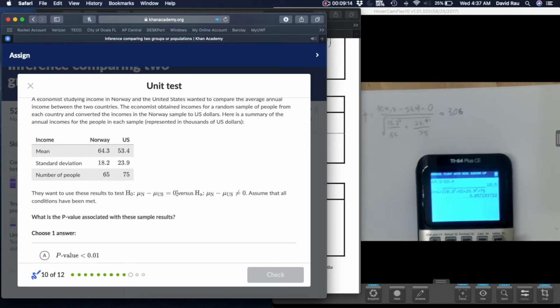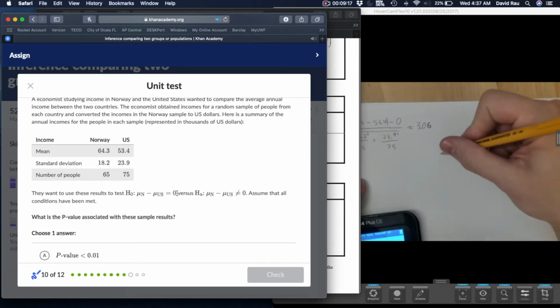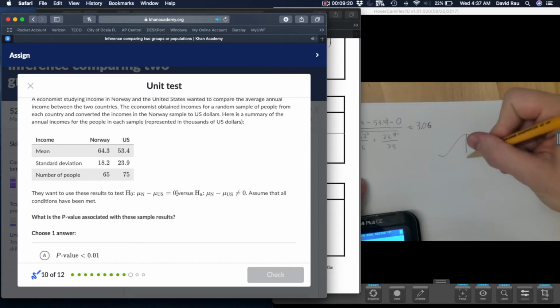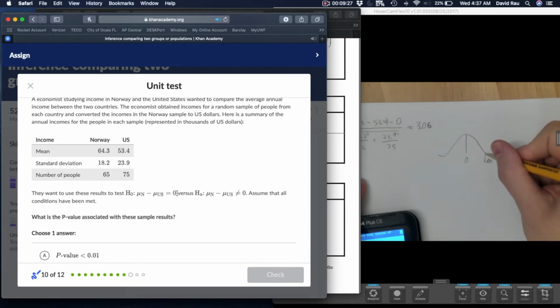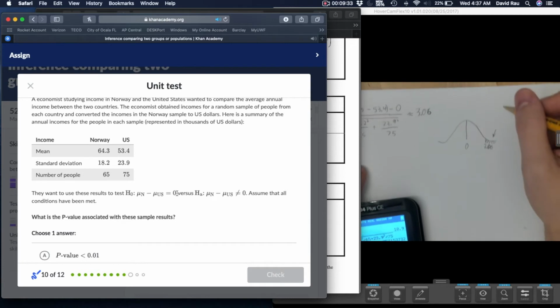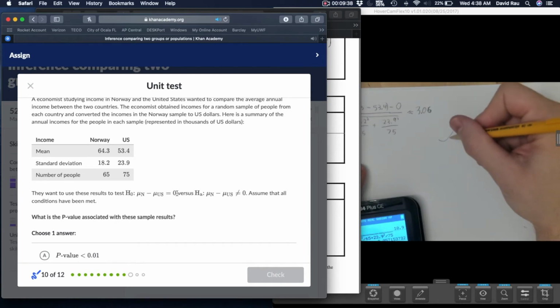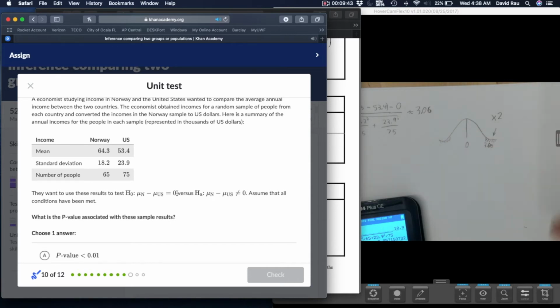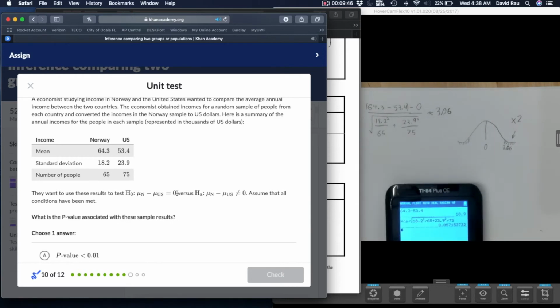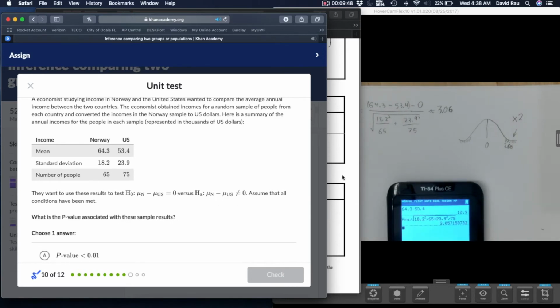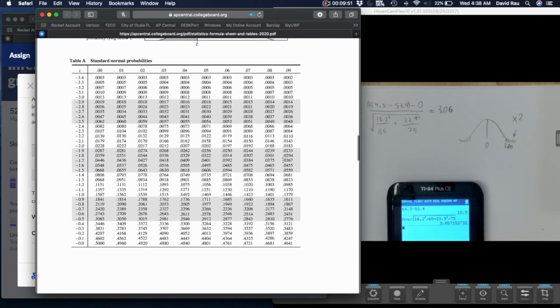And now let's find the p-value. Now we're doing a not equal to test. So what does that mean? Not equal to test means we expected 0. We got 3.06. Now the p-value, again, is always saying how rare was your result, or an even rarer result, what were the odds of that happening? And since it's a not equal to test, we have to multiply that by 2 to account for it could just as likely in a not equal to test be that far on the other side. So let's find just 3.06 for the t-value.